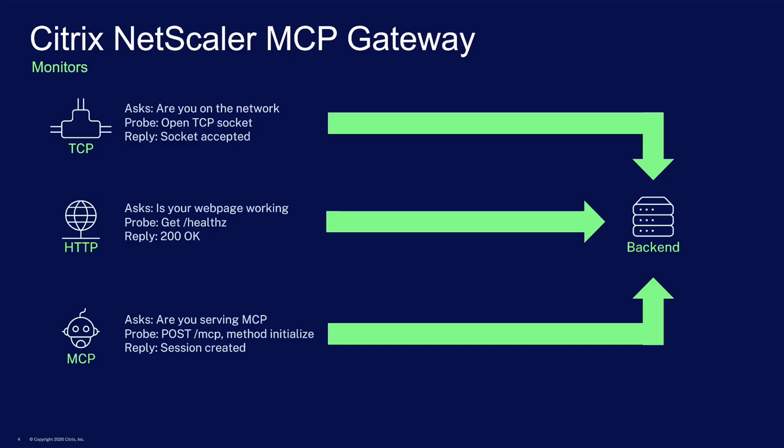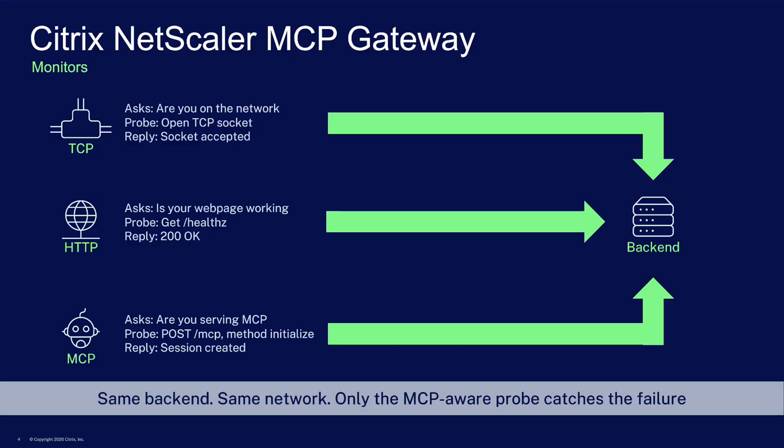NetScaler asks a third question. Can the backend actually serve MCP? It runs the protocol's own initialization handshake. If that fails, the backend is marked down. Same backend, same network, only the MCP-aware probe catches the failure.